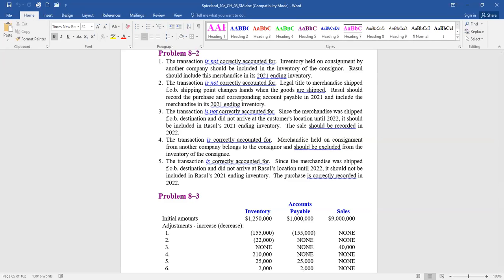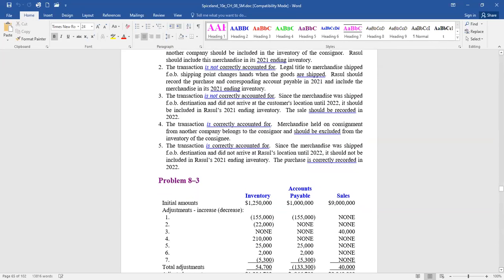One more time. All the purchases occurred during the last 7 days of the year. These items have been recorded in accounts payable and in the physical account at cost before discount. Reagan's policy is to pay invoices in time to take advantage of all discounts, adjust inventory accordingly, and record accounts payable net of discounts. So the question is, did they? And we're going to assume they didn't.